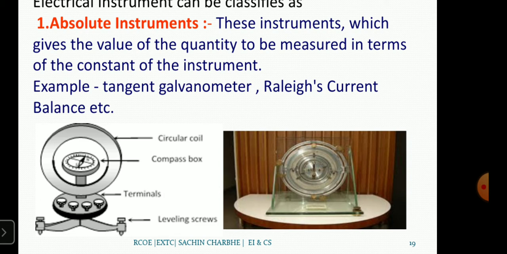So using the law of magnets, we will get the indications. So how does it actually happen? I will explain this tangent galvanometer.